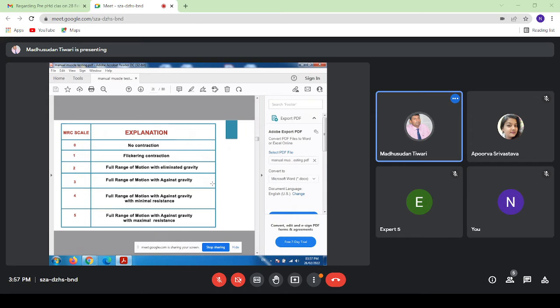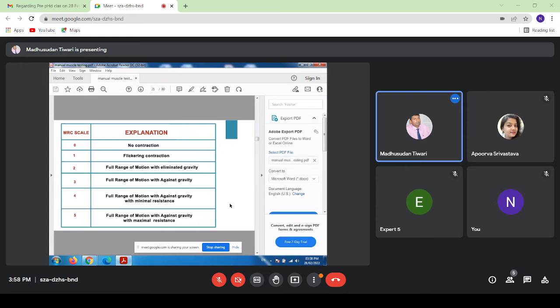The MRC scale starts from 0, 1, 2, 3, 4, and ends at the 5th grade. Grade 0 is no contraction. First is flicker contraction.